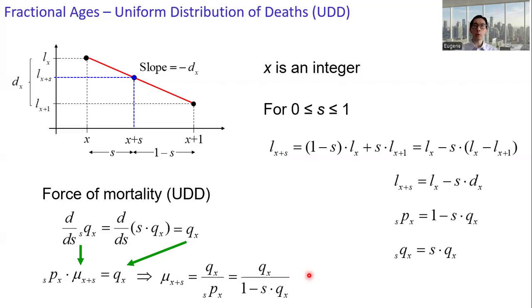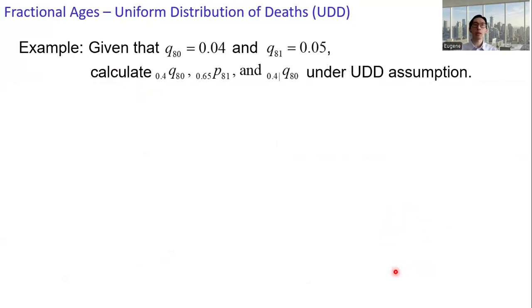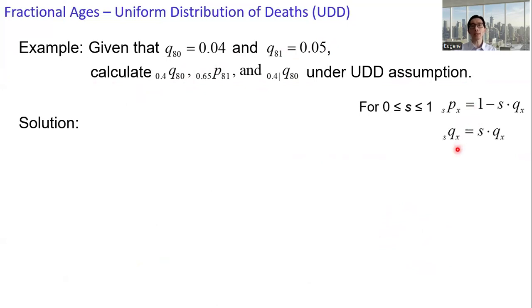All right, so let's work with the two key formulas, s p x and s q x, with an example. Given that q_80 is 0.04 and q_81 is 0.05, calculate these quantities under the UDD assumption. We have the key formulas: s p x equals 1 minus s times q_x, and s q x is s times q_x.